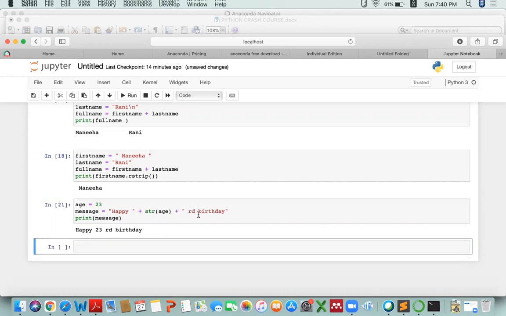I'm going to run it again, and now it's showing me happy 23rd birthday. There shouldn't be any space. So it's happy 23rd birthday. This is how you can convert an integer value to a string value by using a simple function, that is the str function.